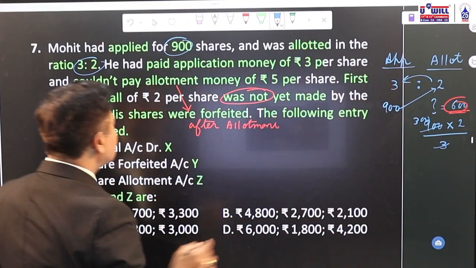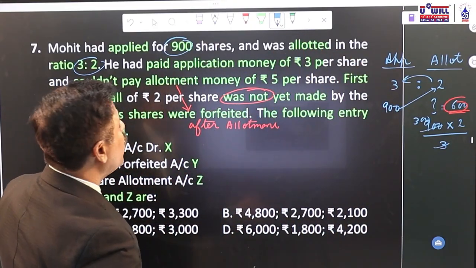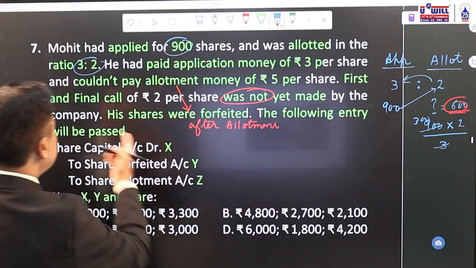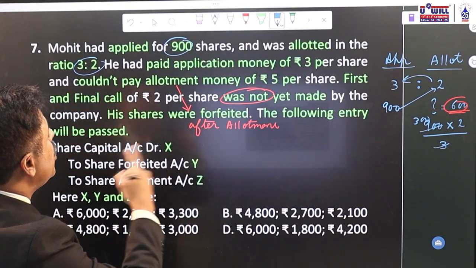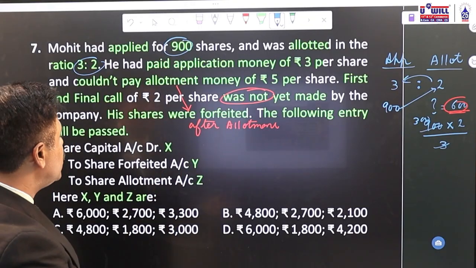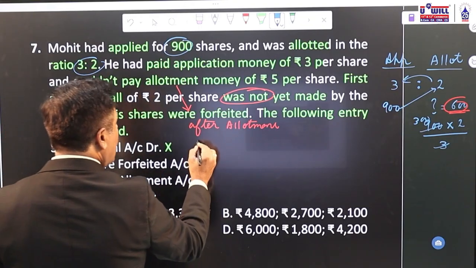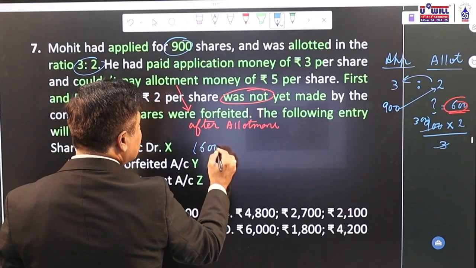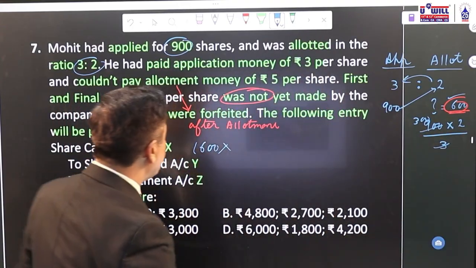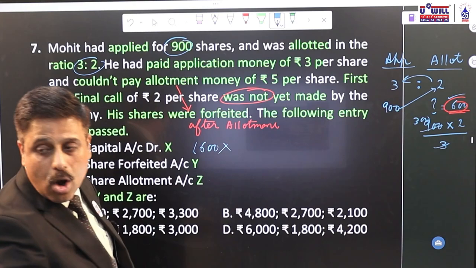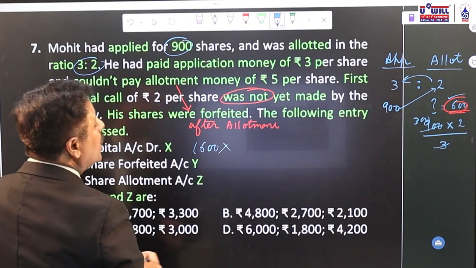Now allotted 600 and they are forfeited. They are forfeited because he did not pay the allotment money. He paid application money, but he did not pay the allotment money. So after allotment, his shares are forfeited. So how many shares are forfeited? Allotted 600 shares, these 600 shares are forfeited, multiplied by called up capital.